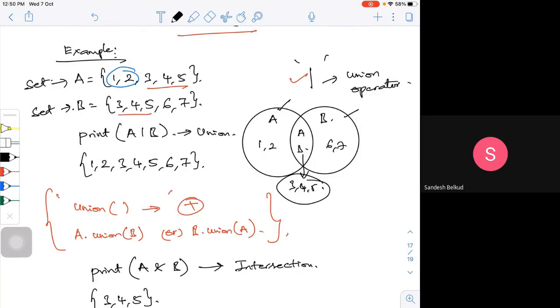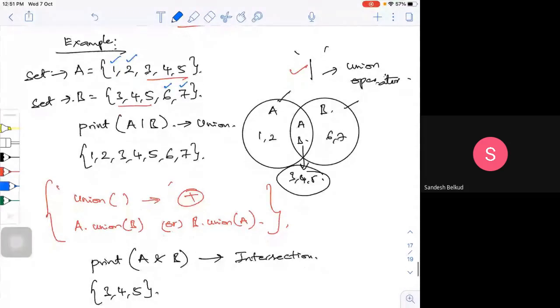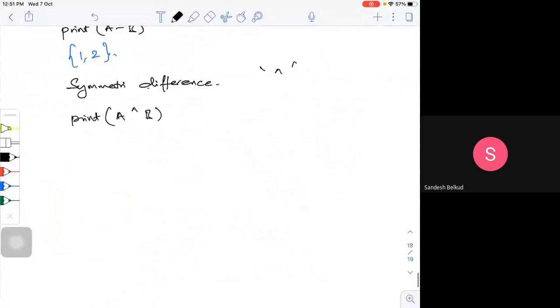Now if I try to look into it, what is common here? 3, 4, 5, 3, 4, 5 is common. So what is the difference between this particular thing? Now if I try to print it, what are the things I'm going to get if I use that particular operator? I'm going to get 1, 2, 6, 7. My output for this symmetric difference will be 1, 2, 6, 7.